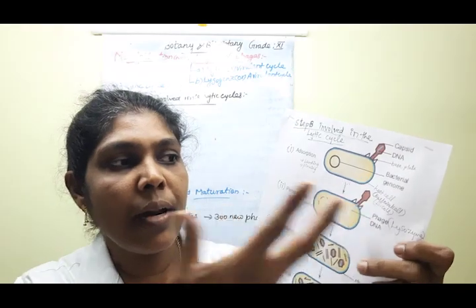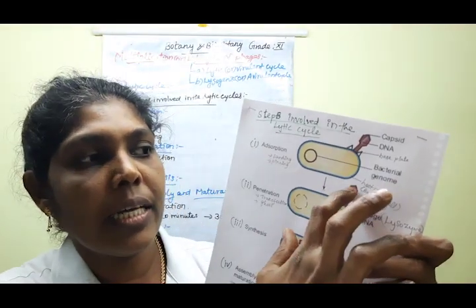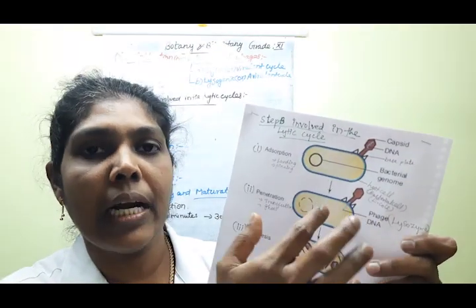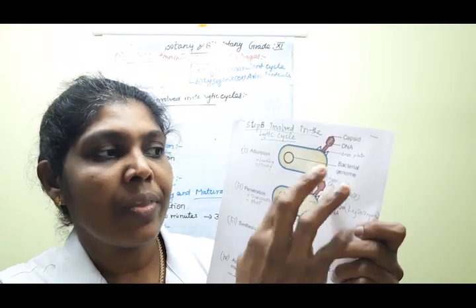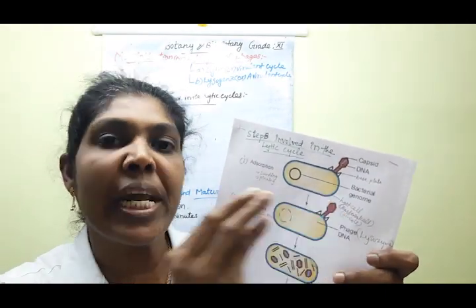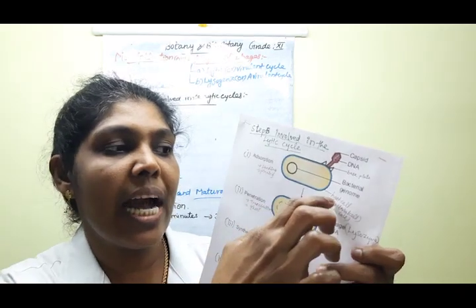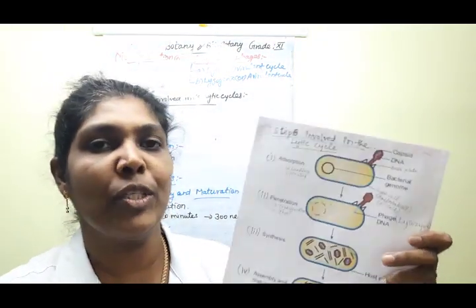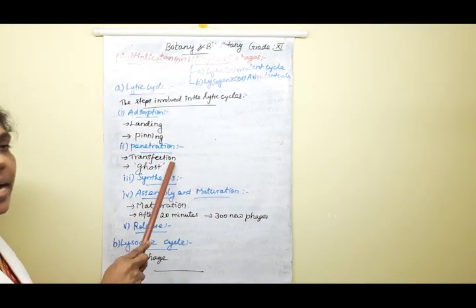Understood? Then what is remaining, children? Just you see here, this is a DNA particle. The phage DNA particle is injected into the bacterial cell. Is it clear? The next one, what is remaining? The phage particles. Very good. They are left in the protein coat. This empty protein coat living outside, the name is known as ghost.